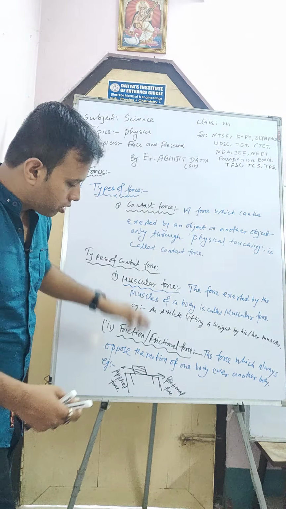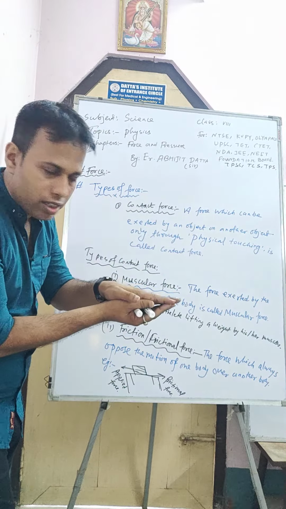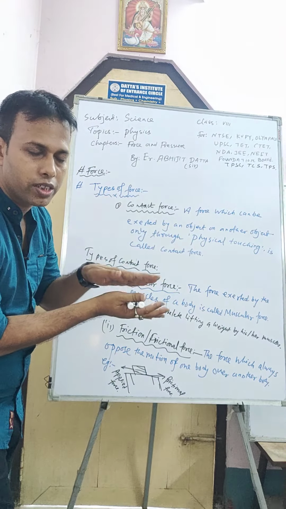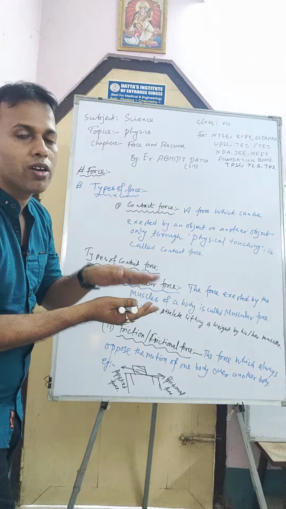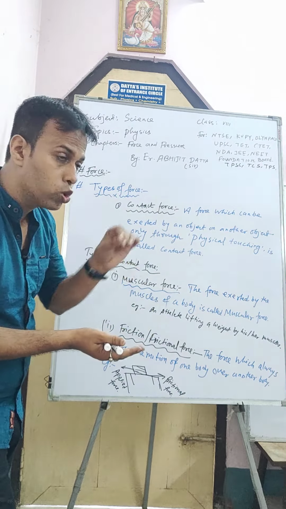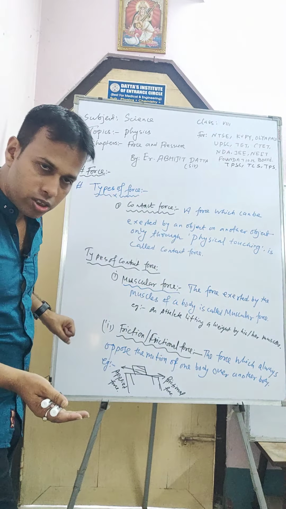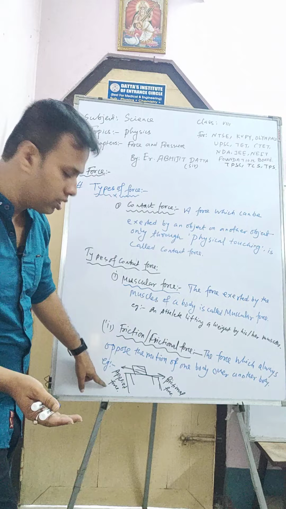Now in between the contact surface of the block and the table, there will be one force acting in the opposite direction of the motion of the block. The block will move in that direction by applying this force.